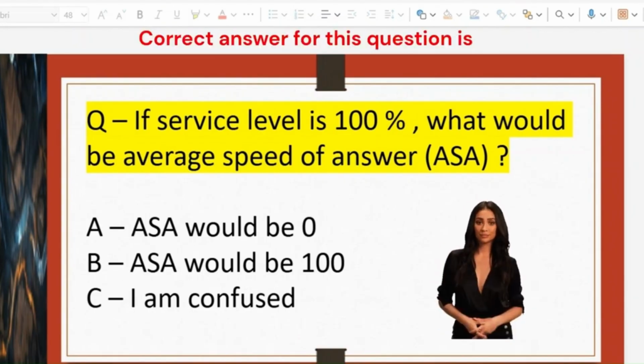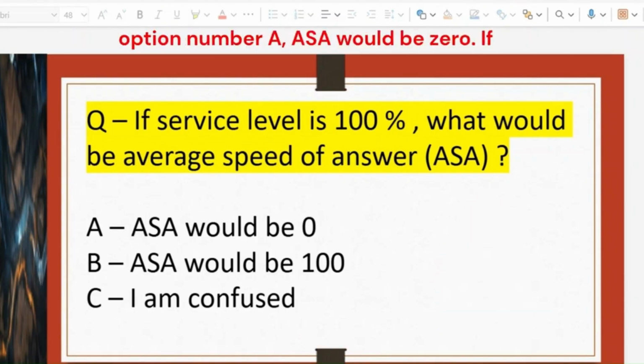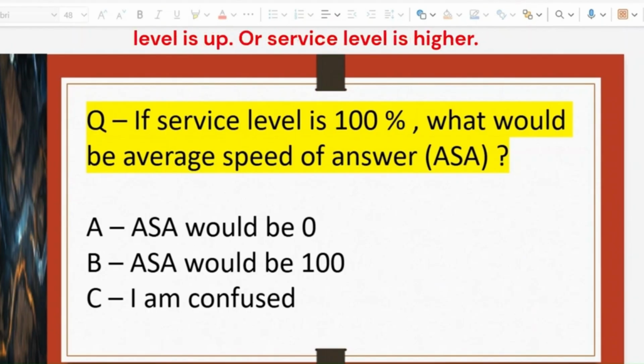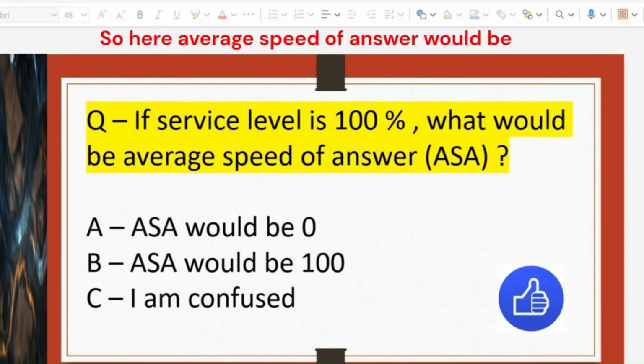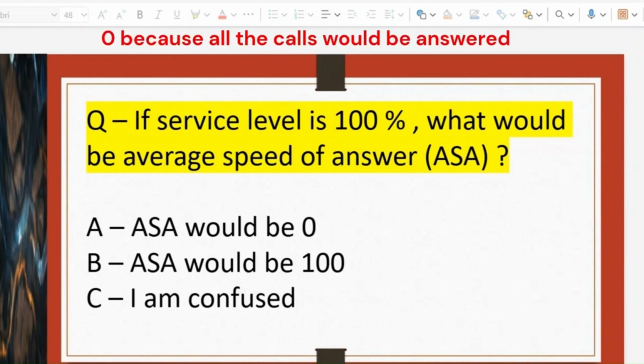Correct answer for this question is option number A, ASA would be 0. If service level is 100%, it means that all the calls are getting answered immediately. So average speed of answer, which means how much time customers are actually waiting for their calls to be answered, would be 0 because all the calls would be answered immediately.